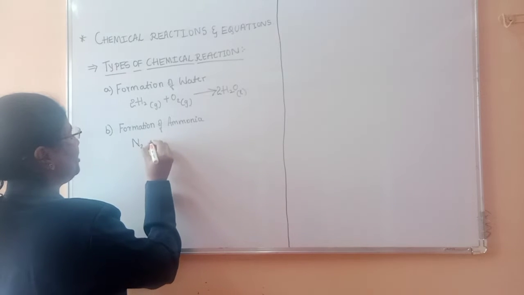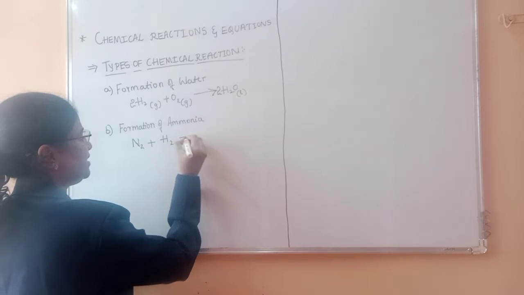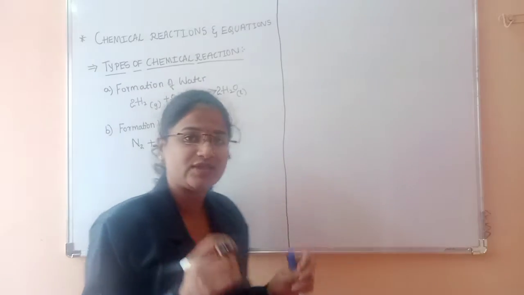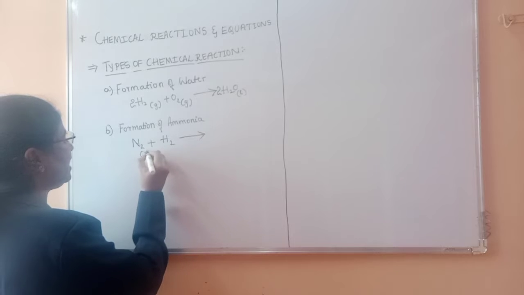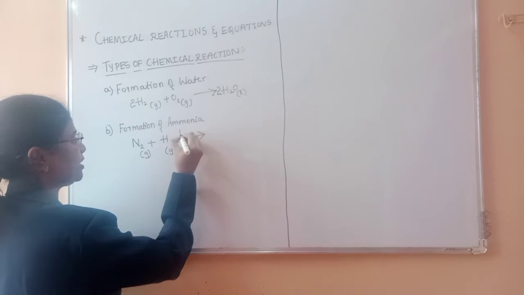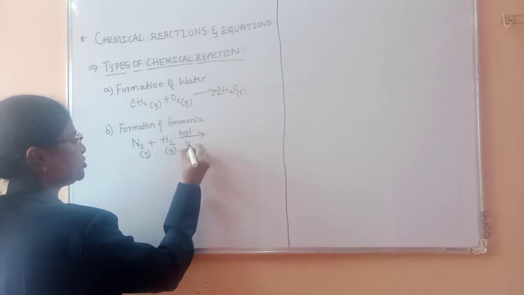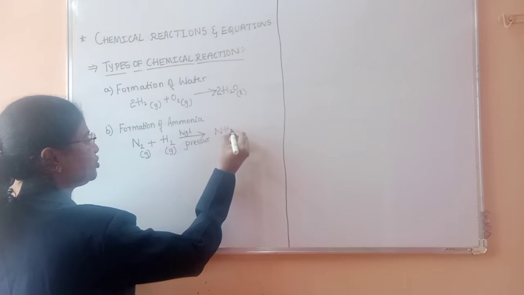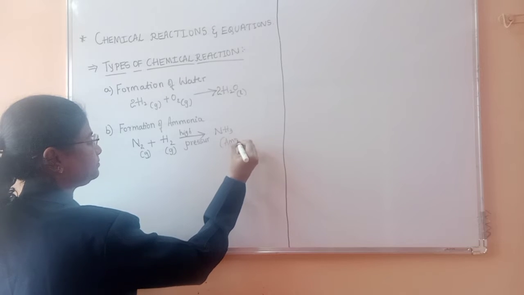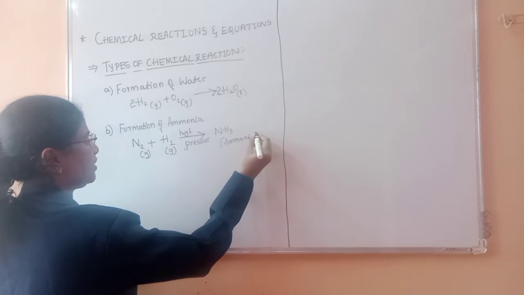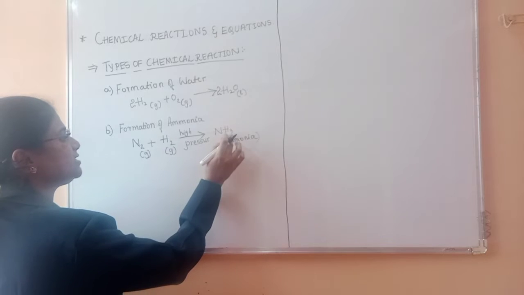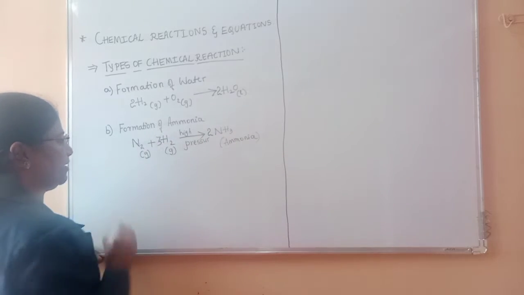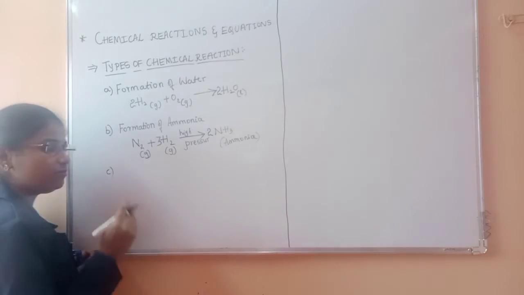N2 and hydrogen, that is H2. When these two gaseous elements combine at a very high pressure, they react and form ammonia, which is NH3. This is ammonia. Okay, so let me balance it. This is 3, this is 2. 2 3s are 6. Now let us take one more reaction.